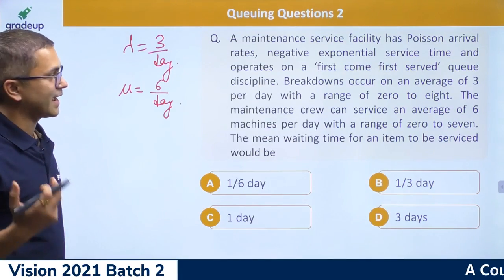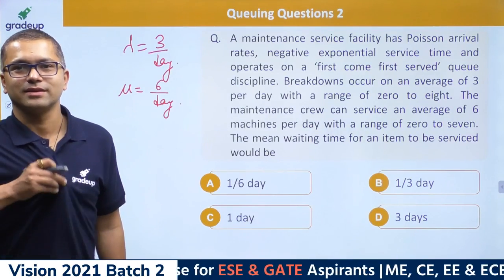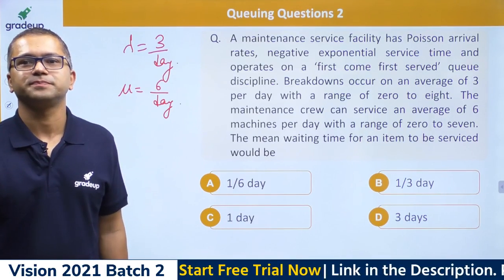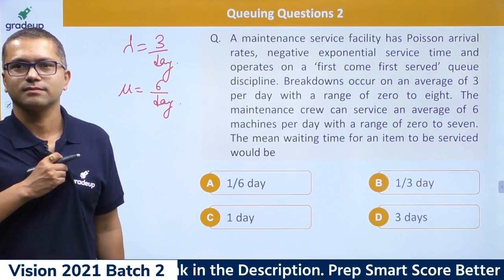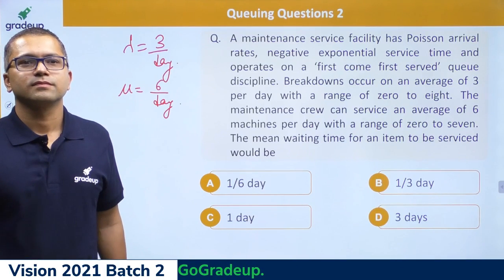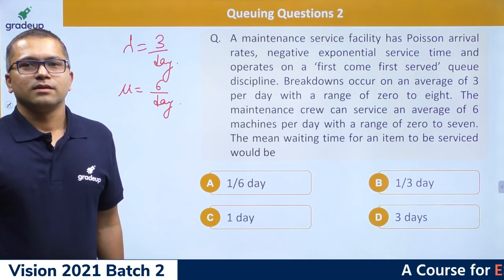So what is it that we need to calculate? Can you please tell?